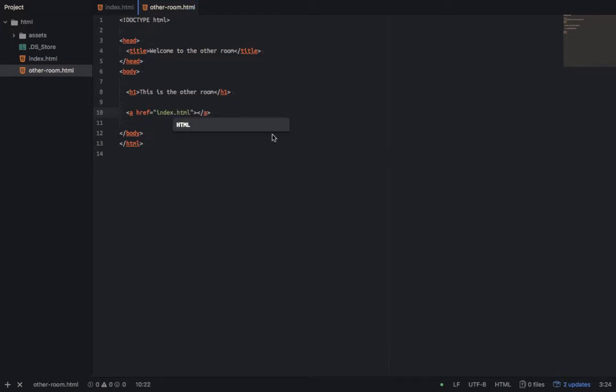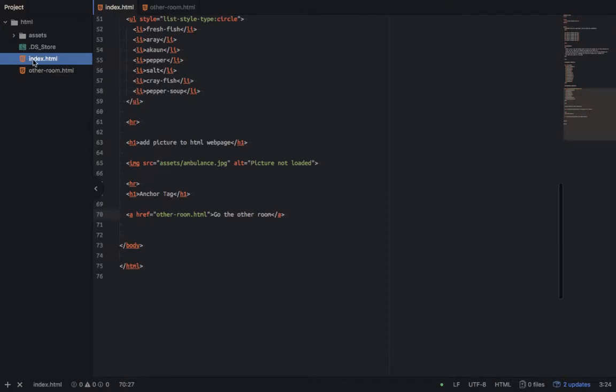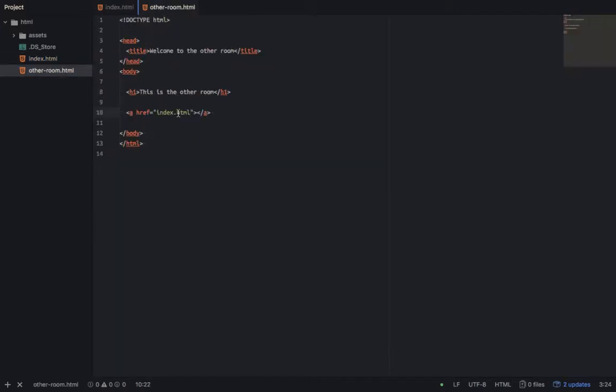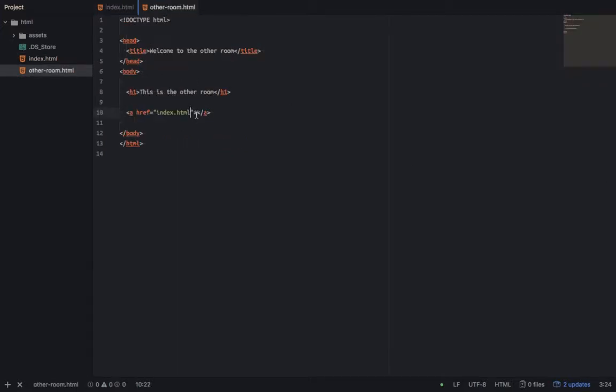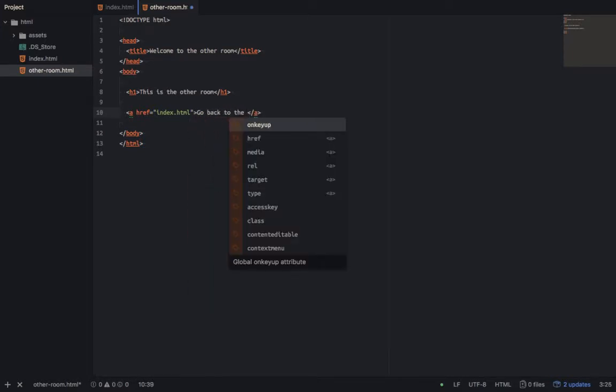index.html. This document is called index, and the name of the document must be specified. The name of the document must be specified here, and I want to see how it works on this other side. So I'll say go back to the parlor.